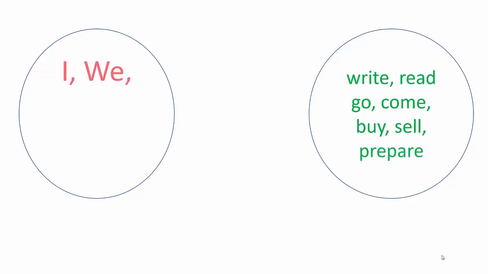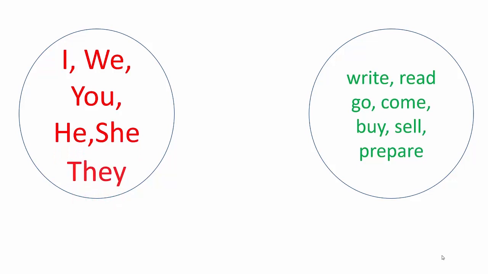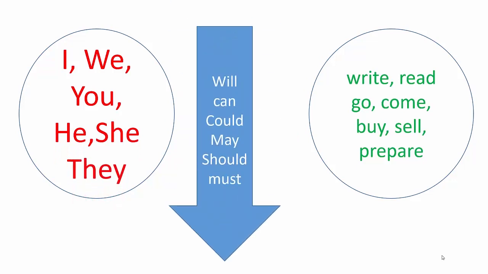If you see here, these are the verbs: write, read, go, come, buy, sell, prepare, and these are the subjects: I, we, you, he, she, and they. You can write any helping verb, and you can make sentences by merging subject, helping verb followed by a verb, like I will write, you will go, he could buy, they should prepare.